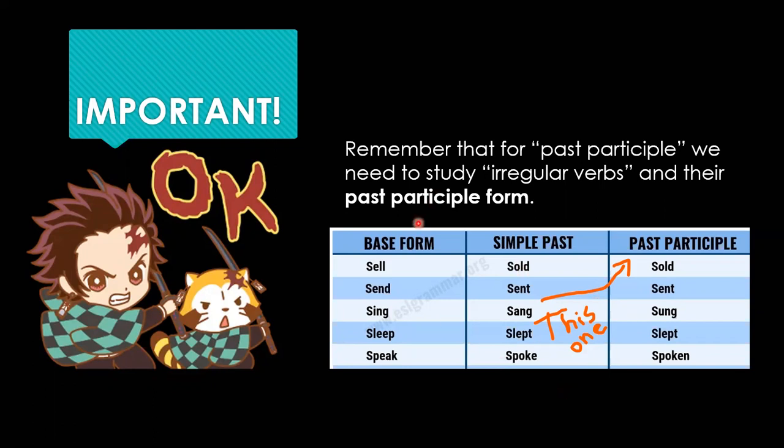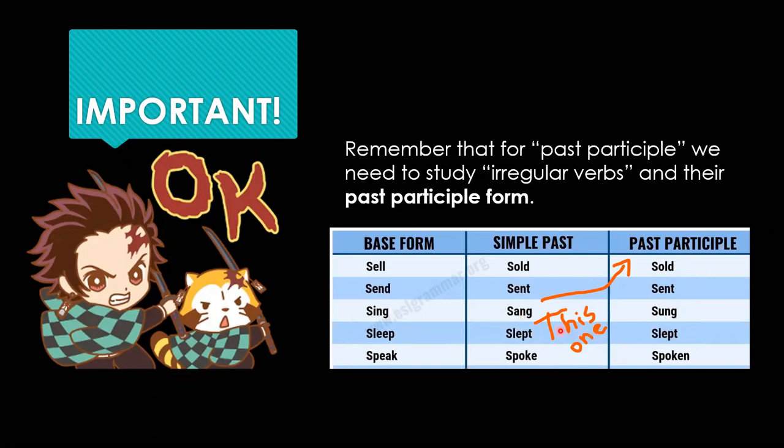Okay. And just remember, the main difference between irregular verbs and regular verbs is that for regular verbs, we add an ed at the end when we're talking about simple past and past participle. And for irregular verbs, the forms completely change, like you can see from this example. So that is why it's very, very important for you to understand these verbs and just memorize them.